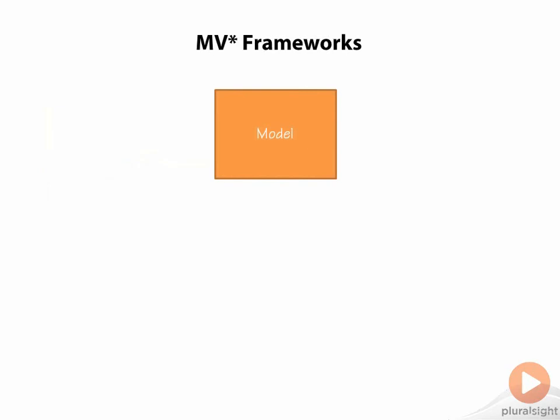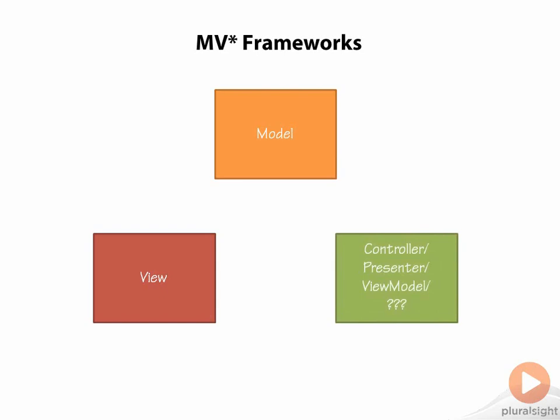The M in MV Star stands for model. The model is where you store the data and state of your application. The V in MV Star stands for view. The view is where you actually render to the user the information that you want them to see, and the view is where you receive input from the user. The star in MV Star stands for, well, something else. In many common MV Star frameworks, the star is either a controller, or a presenter, or a view model, or even something different besides those three. In fact, some frameworks even allow you to choose one of those three, and don't necessarily prescribe which one.